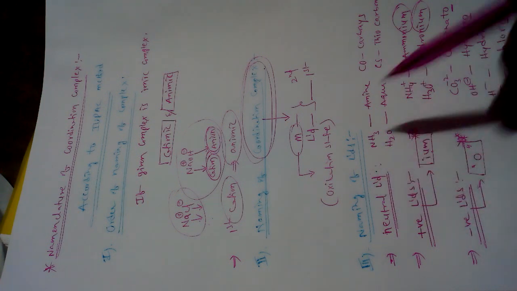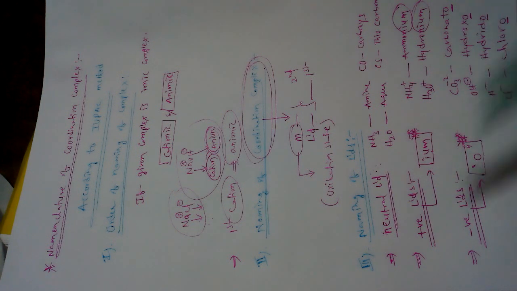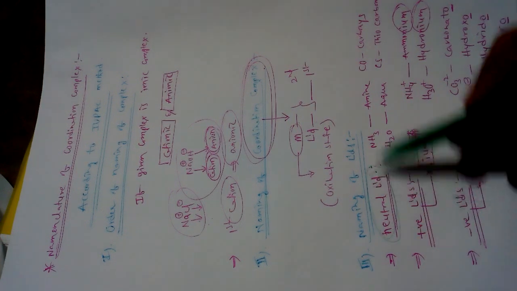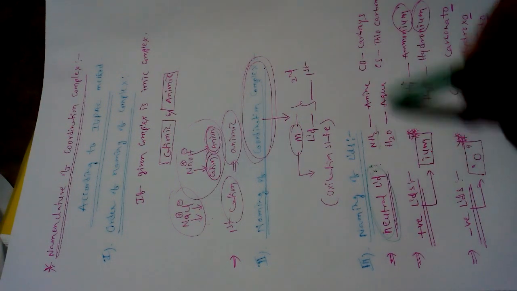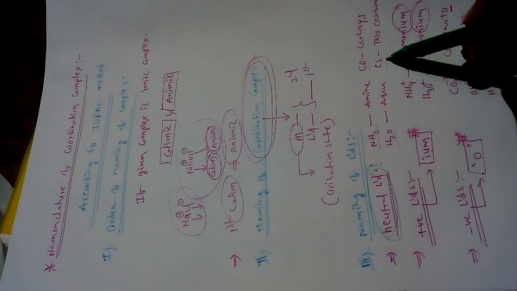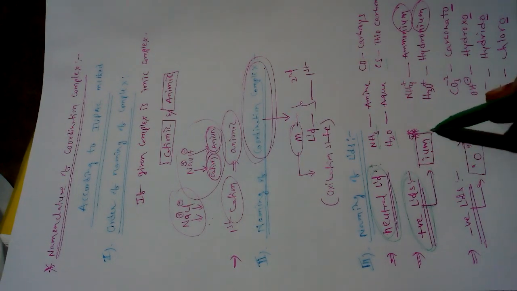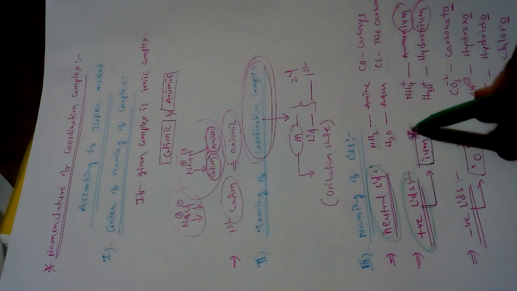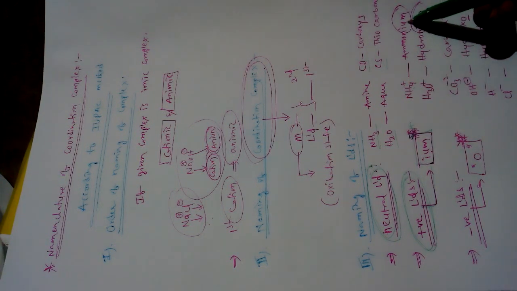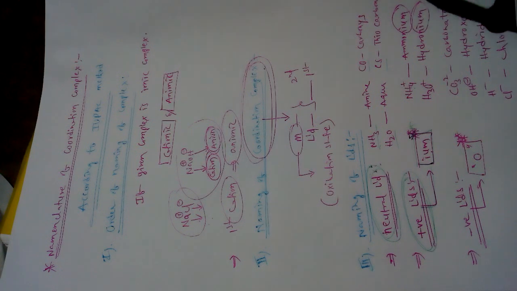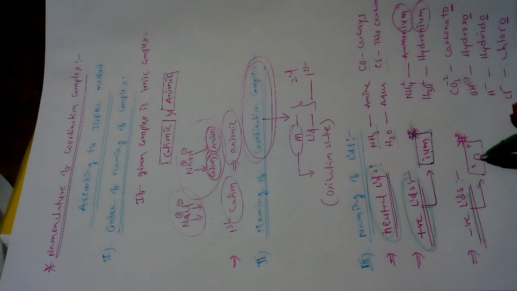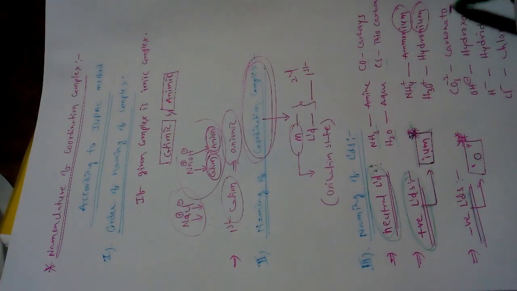For neutral ligands there is no discussion, they are named as in inorganic and organic chemistry. Positive ligands end with "ium", like ammonium, hydronium. Negative ligands end with the letter O: carbonato, hydroxo, hydrido, chloro.